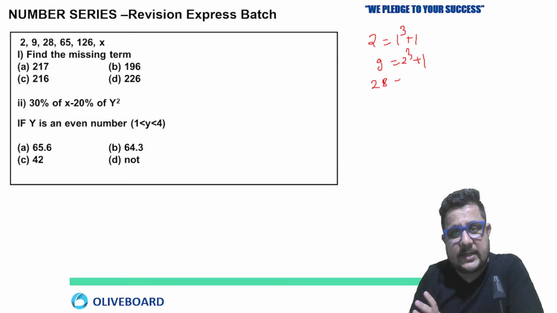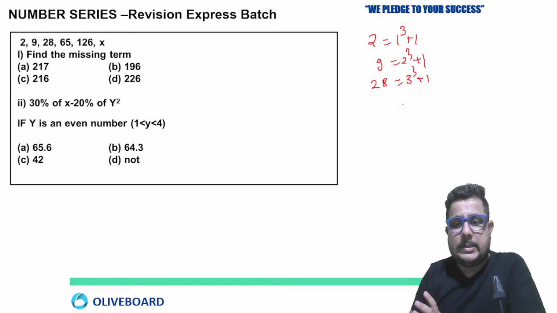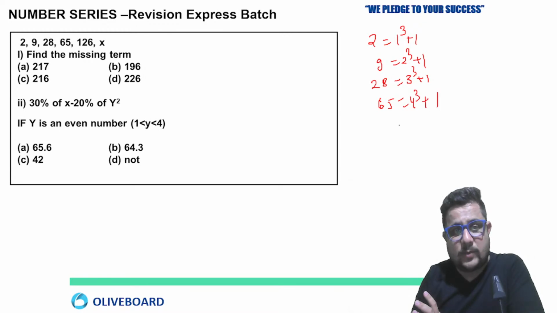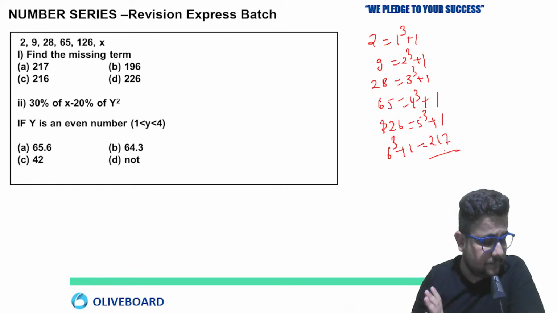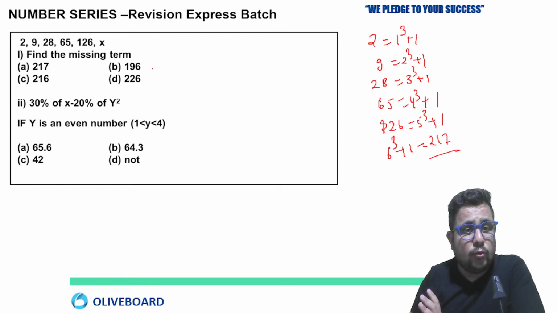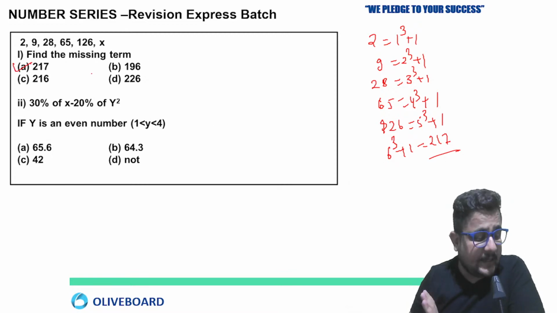Then 28 is 3 cube plus 1. Then 65 is 4 cube plus 1. Then 126 is 5 cube plus 1. And next must be 6 cube plus 1. So 6 cube is 216 plus 1, means 217. Got it? So option A is the correct answer of this question.